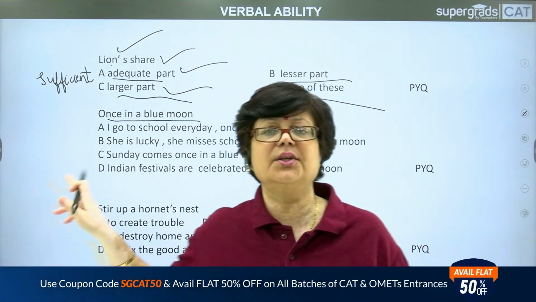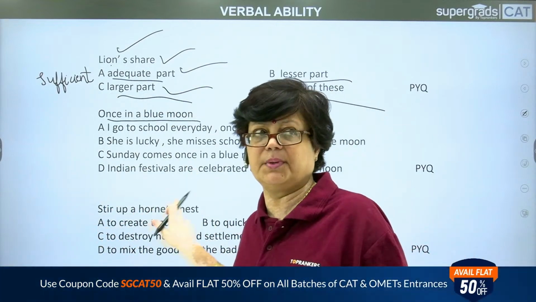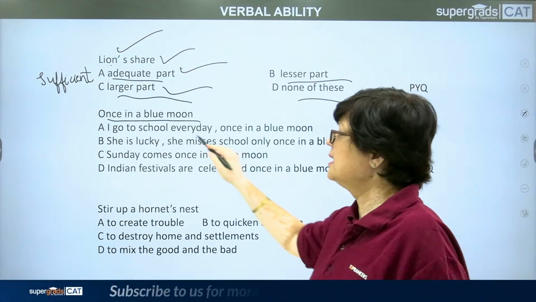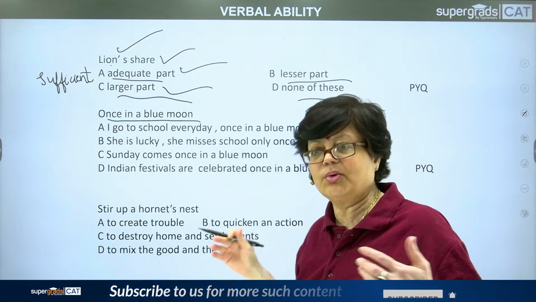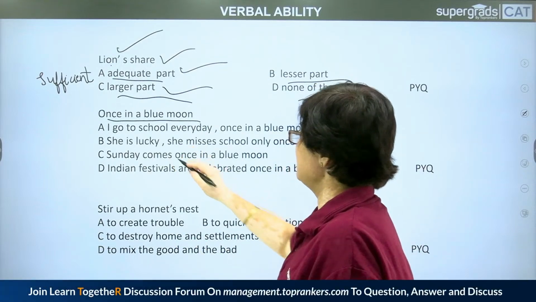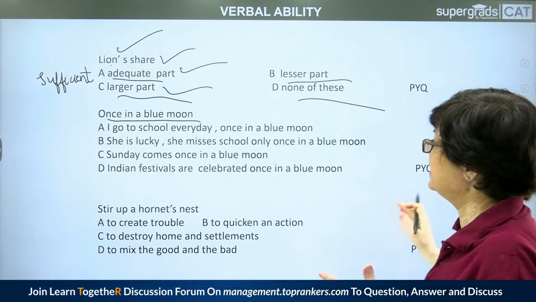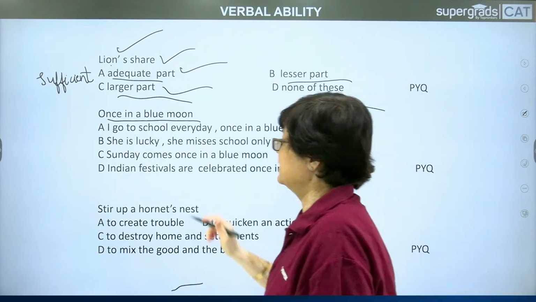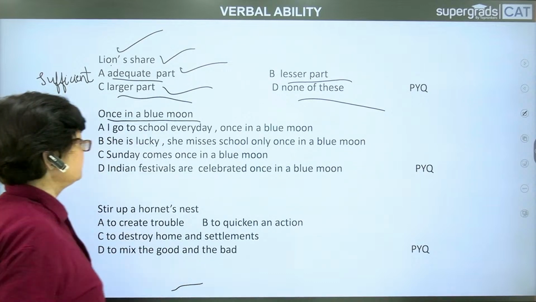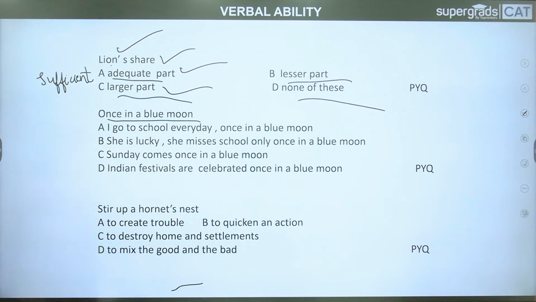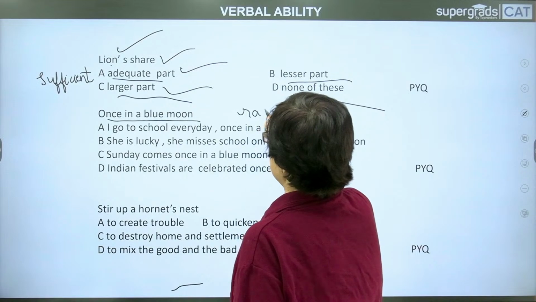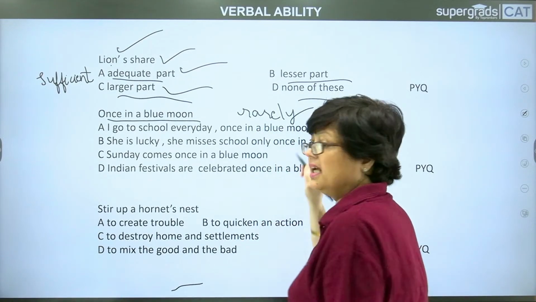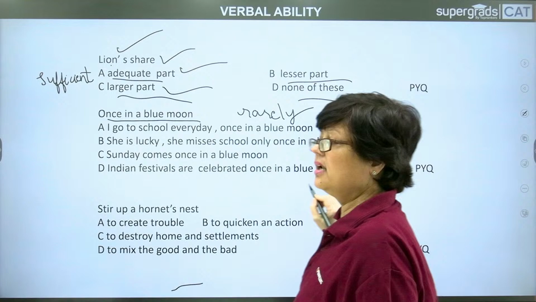Now here you find the usage. This also appeared in one of the previous year question papers of CMAT. Once in a blue moon, the options are as follows. I go to school every day once in a blue moon. Next, she is lucky, she misses school only once in a blue moon. Next, Sunday comes once in a blue moon. Last, Indian festivals are celebrated once in a blue moon. So the actual meaning of once in a blue moon is something which is very rare to occur, something which happens very rarely. That is why it is called once in a blue moon.